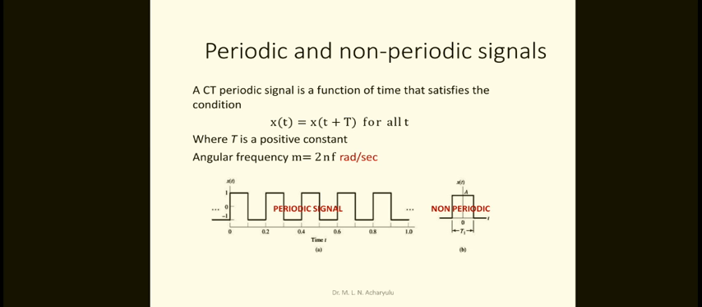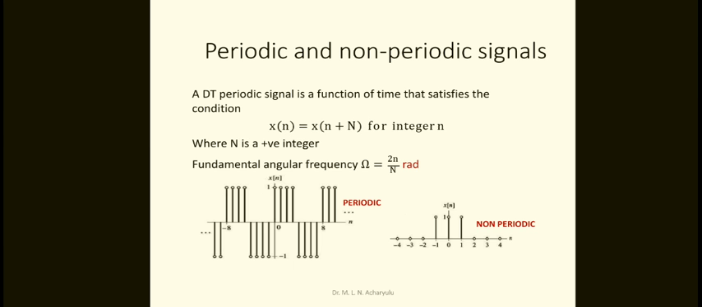Here a continuous periodic signal is a function of time that satisfies the condition x of t is equal to x of t plus T for all times, where T is a positive constant. So you say that the angular frequency omega is equal to 2πf. Therefore here omega is equal to 2πf radians per second. Now we have covered periodic and aperiodic signals for continuous time.